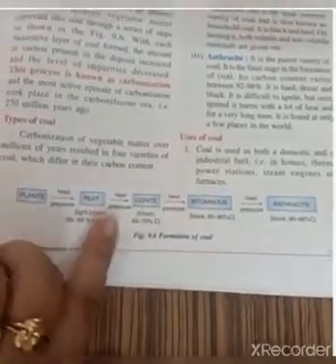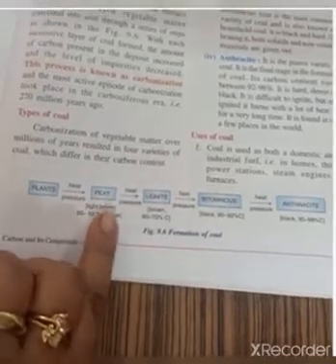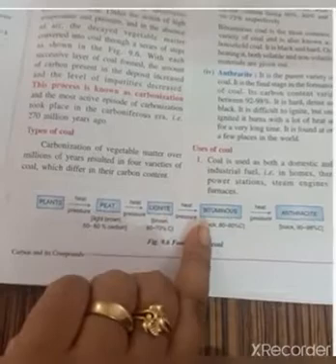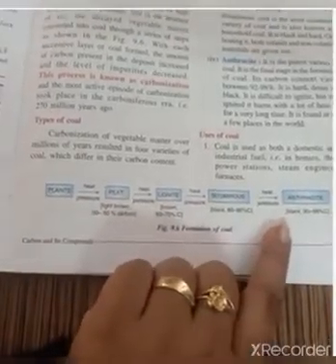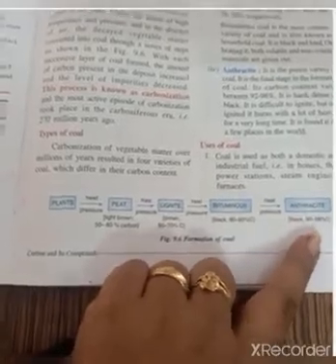You'll see this chart. Here you can see plants under high temperature and pressure form peat. Then comes lignite, then bituminous, and then anthracite. Okay. Now the deeper you go inside, the purer you will get, right? So you can see the content present here.